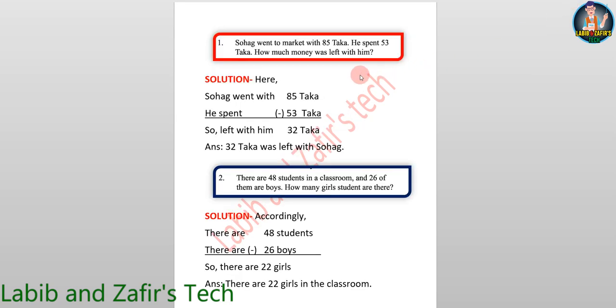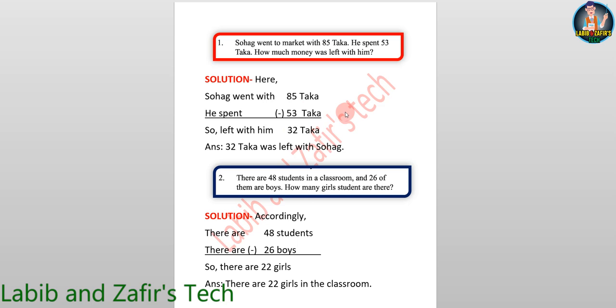So this is our first word problem. Sohag went to market with 85 taka. He spent 53 taka. How much money was left with him? Solution here. Sohag went with 85 taka. He spent 53 taka. So here, Sohag went to market to buy something with 85 taka and he spent 53 taka on buying things. So, how much money was left with him?